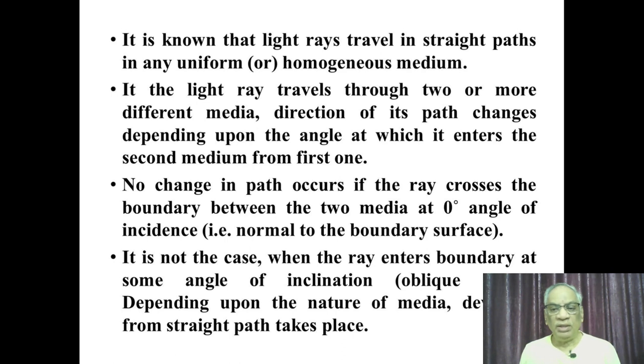If the ray enters the boundary between the two media at 0 degrees angle of incidence, that is normal incidence, then the ray travels in a straight path without any deviation. But if it happens to enter at an inclination with an angle of incidence, that is oblique entry, then depending on the nature of the media, that is, refractive index differences, deviation from the straight path takes place for the beam incident on the boundary.